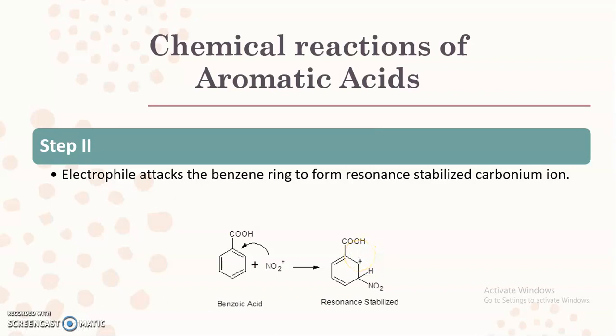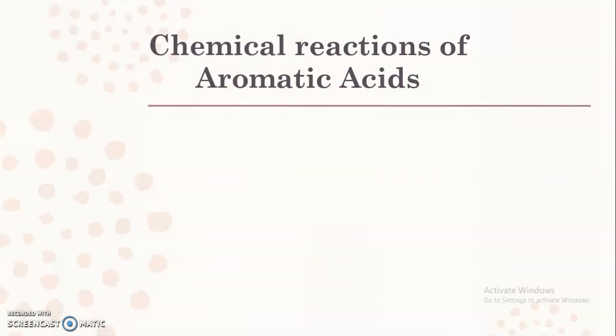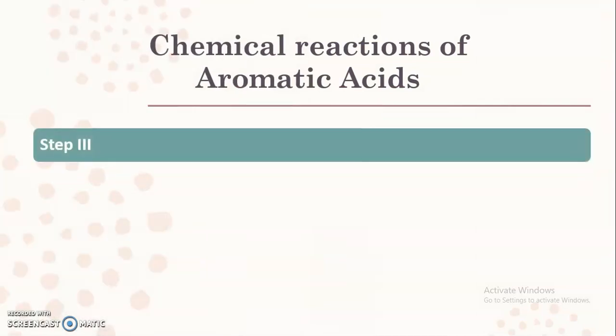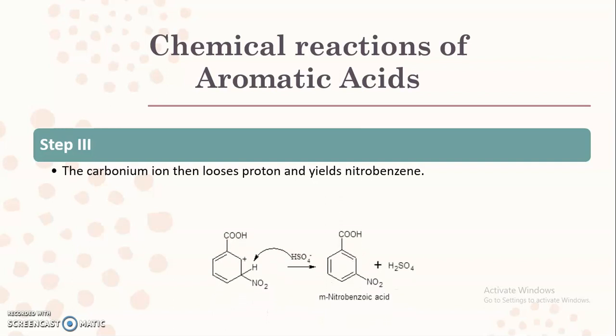So this is the second step. The last step involves the loss of a proton: the carbonium ion loses a proton, which leads to the formation of the nitro-substituted product.